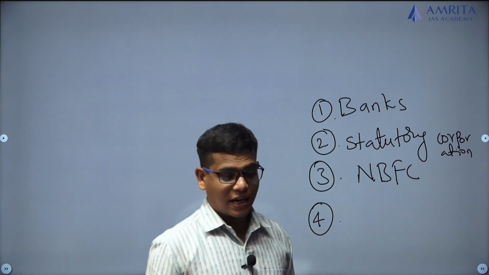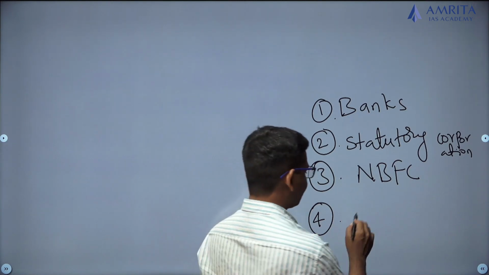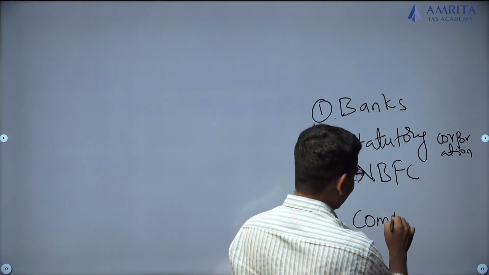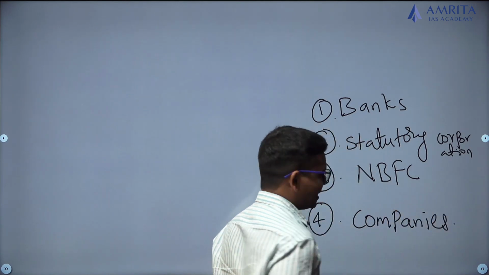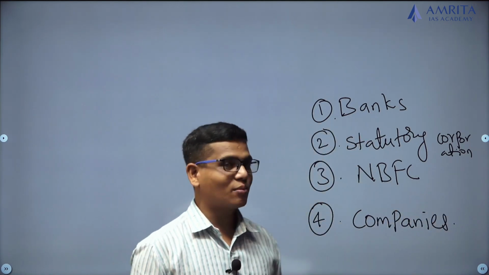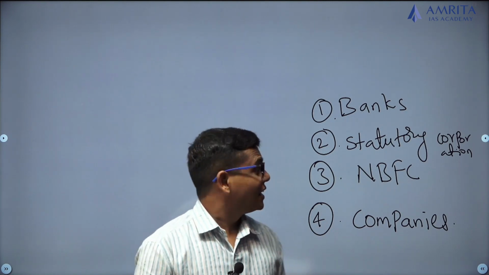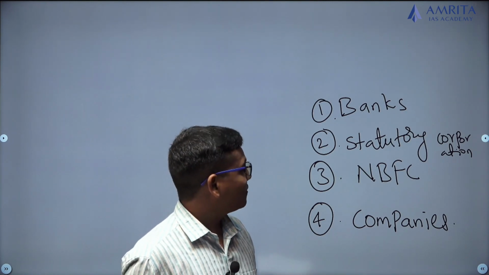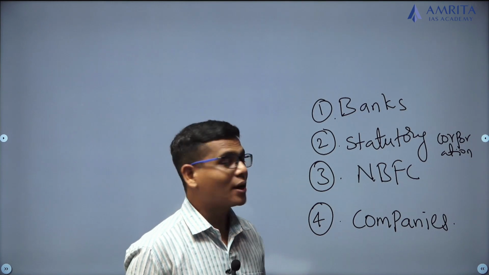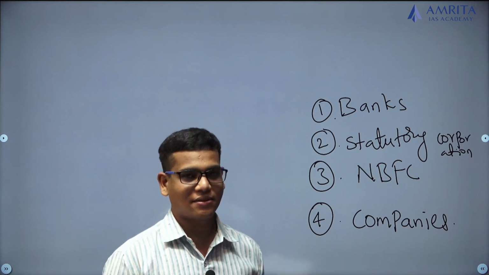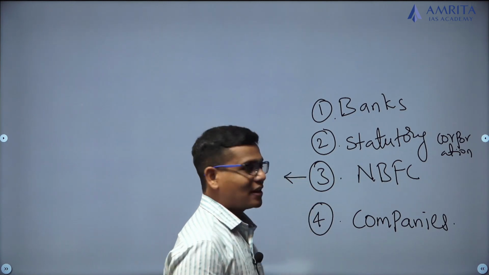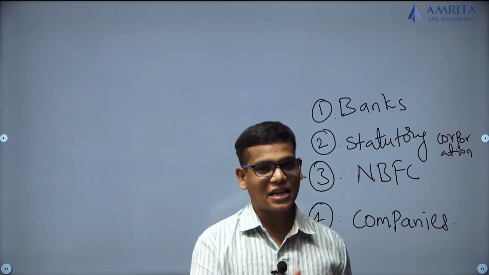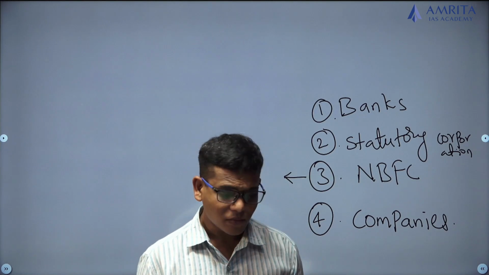Next, the fourth type is companies. Again, any company cannot do it; a company has to meet some criteria that will be decided by the Reserve Bank of India. These are the four types of different entities who can participate in this factoring activity. I'll take up NBFCs because this is very, very important as far as the latest amendment is concerned.